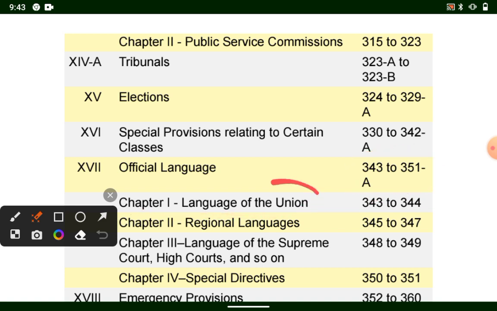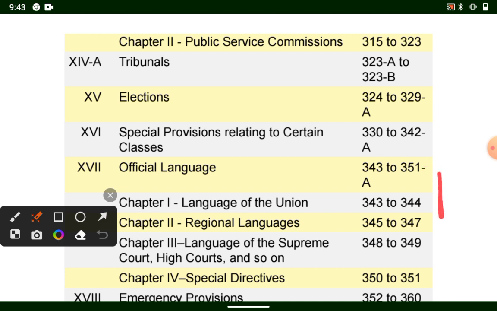First, language of the Union, articles 343 to 344. Regional languages 345 to 347. Languages of the Supreme Court, High Court and so on, 348 to 349. Special directives 350 to 351.